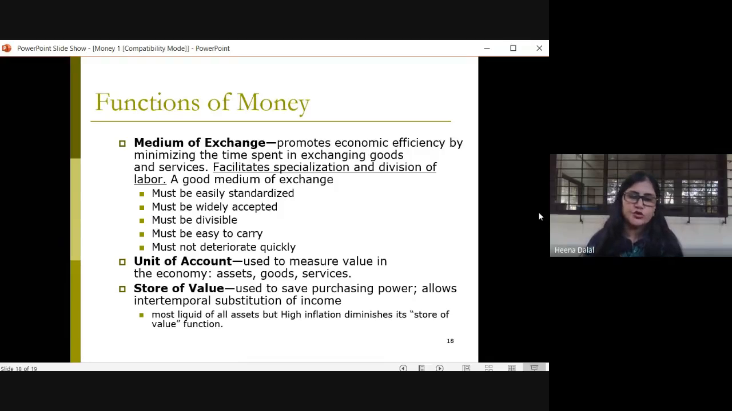Then it is also used as a store of value, okay? It is used to save. That is, it allows easy substitution of income. And it is the most liquid of all the assets. Correct? Now, the other functions we are going to study in detail, as I told you, in the next lecture.